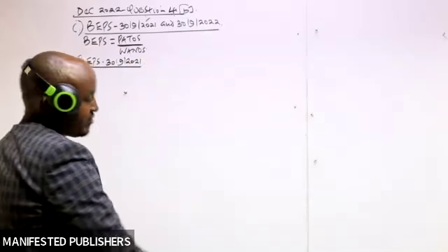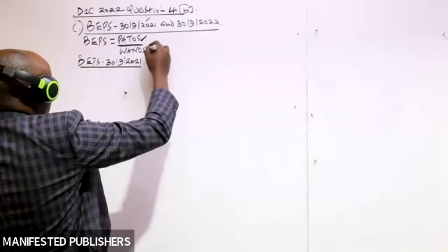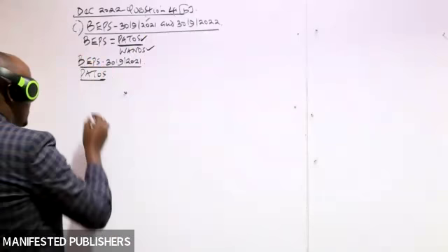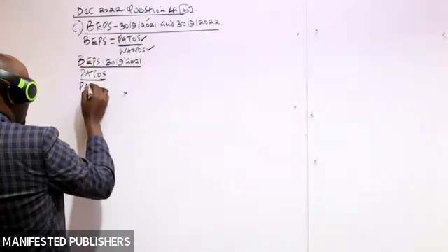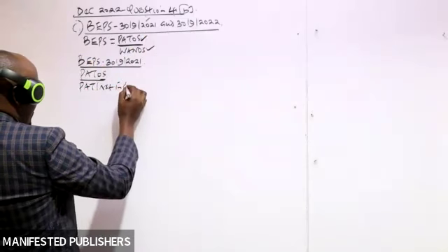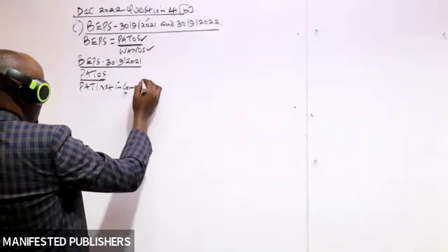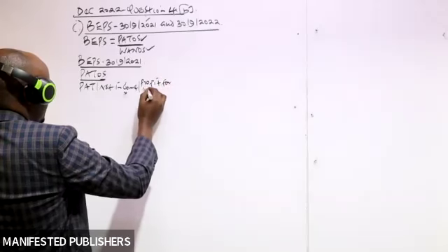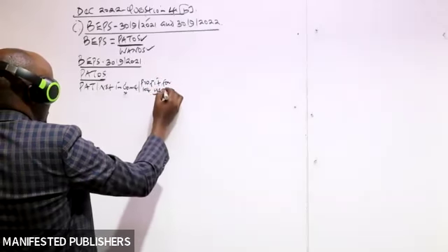So therefore here, we start by computing the basic earnings per share for the year which ended 30th of September 2021. For us to do that, we need to have these two values there, PATOS and the weighted average number of shares. So let's start by computing the PATOS. You have to recall that we compute this by taking the profit after tax or the net income, something we discussed in our previous session, or the profit for the year.